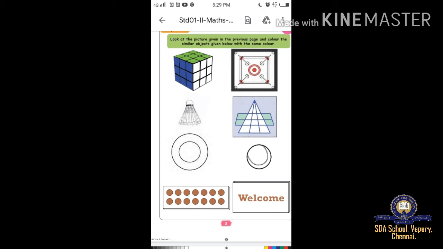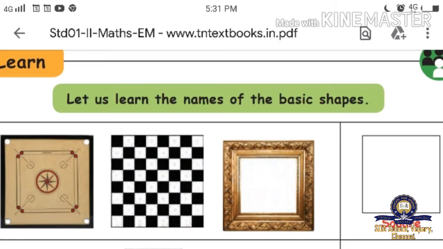Shall we go to the next page, page number 4. Let us learn the names of the basic shapes. Look at the picture and color it on the opposite side. What are the shapes? First shape: carom, chess, photo frame. Square shape. You have to color inside, not outside. Inside only you have to color, without the color coming out.